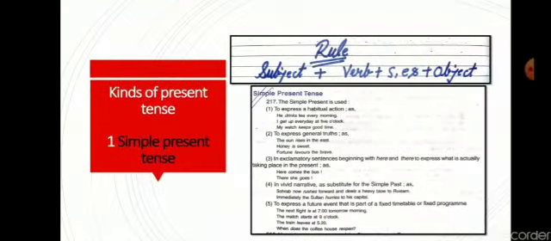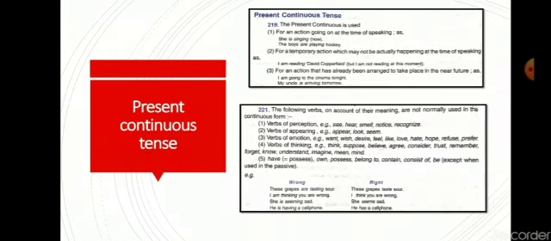So in these sentences, what do you come to know? That a future event is discussed here. So when we are discussing future events, or you can say the fixed program of future, then also we use what? Simple present tense. Now we will discuss continuous. It is present continuous tense, as the word itself is giving the meaning.